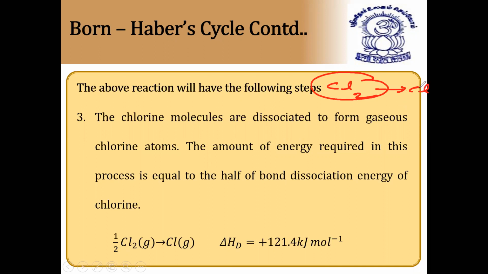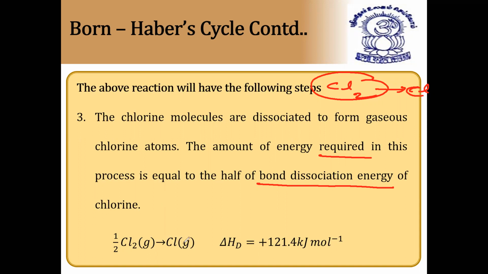To break that Cl2 molecule into Cl atoms, we have to give some energy. Required means always plus. The amount of energy required in this process is equal to half the bond dissociation energy. What is bond dissociation energy? The energy required to break the bond between two atoms is called bond dissociation energy, here of chlorine.